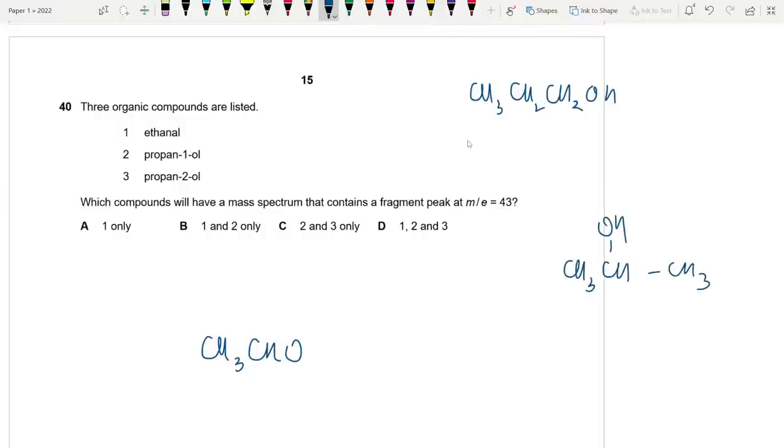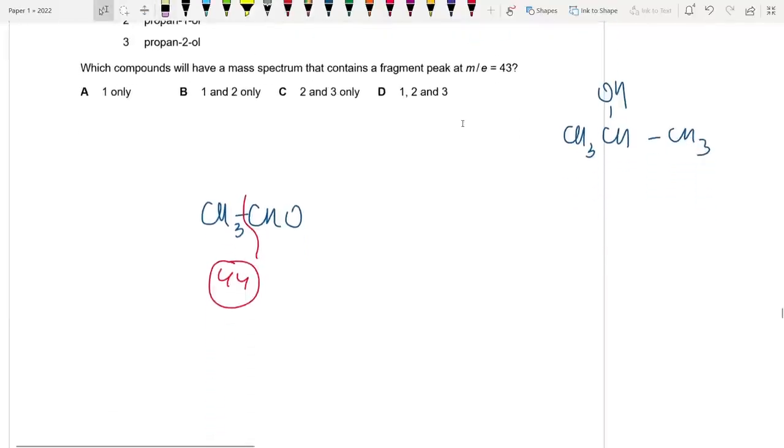So we're looking for 43. What if we break the bond here for ethanol? Ethanol in general has an MR of 12 plus 12 plus 16 plus 4, which is 44. It has an MR of 44. So yeah, we can easily get 43.